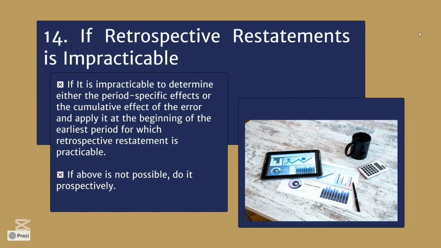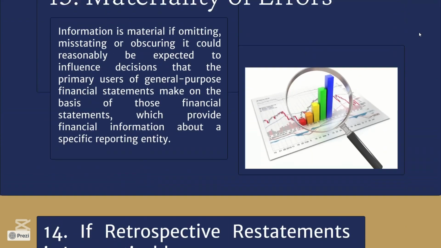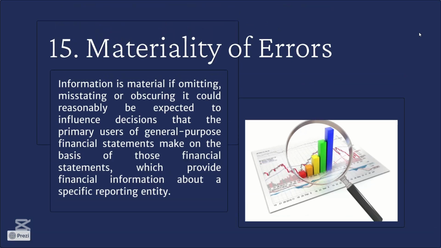Sometimes it is impracticable to determine either the period-specific effect or the cumulative effect of the error. Then apply it at the beginning of the earliest period for which retrospective restatement is practicable. If this is also not possible, do it prospectively. Here the materiality is the same as defined in IAS 1, but in short we can say an error which can influence users' decisions based on the financial statements, if its omission or misstatement could rationally affect the decision of the primary users of financial statements.